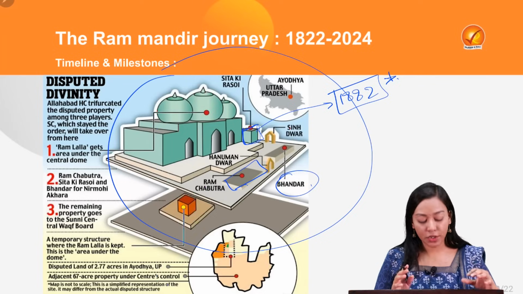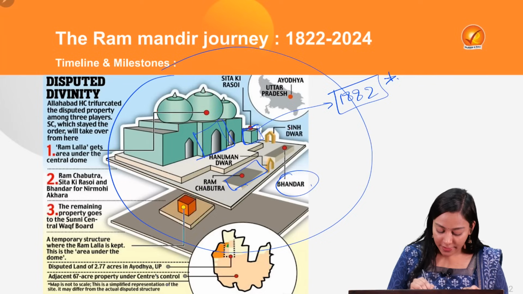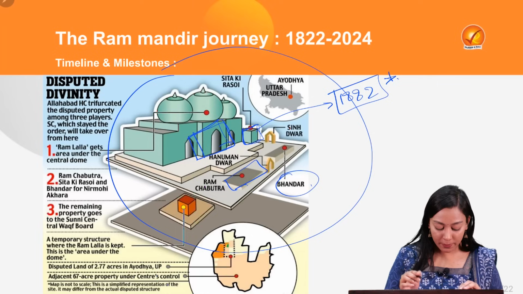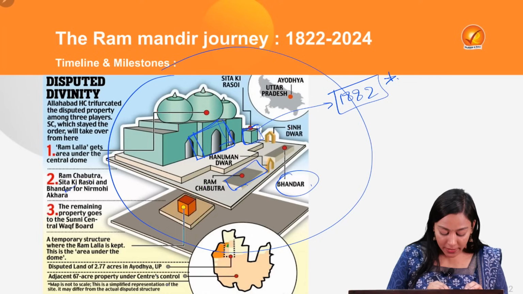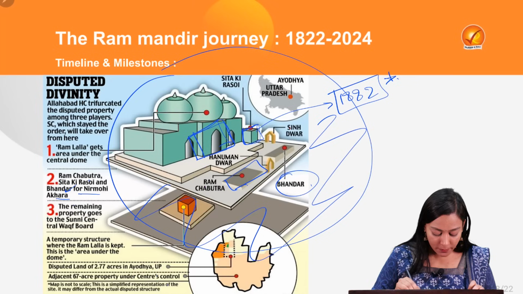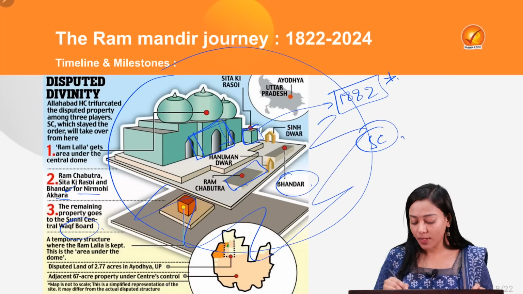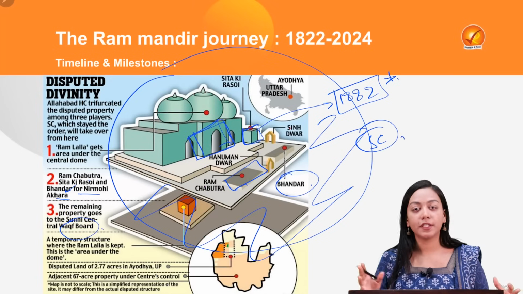So how the division took place: the Ram Lala will get the place under the central dome according to the Supreme Court, and Sita Ki Rasoi and Bhandar will be given to Nirmohi Akhada, and finally the remaining property rights will be given to Waqf Board. This was decided by the Supreme Court earlier. So this was all about the Ram Mandir Journey.